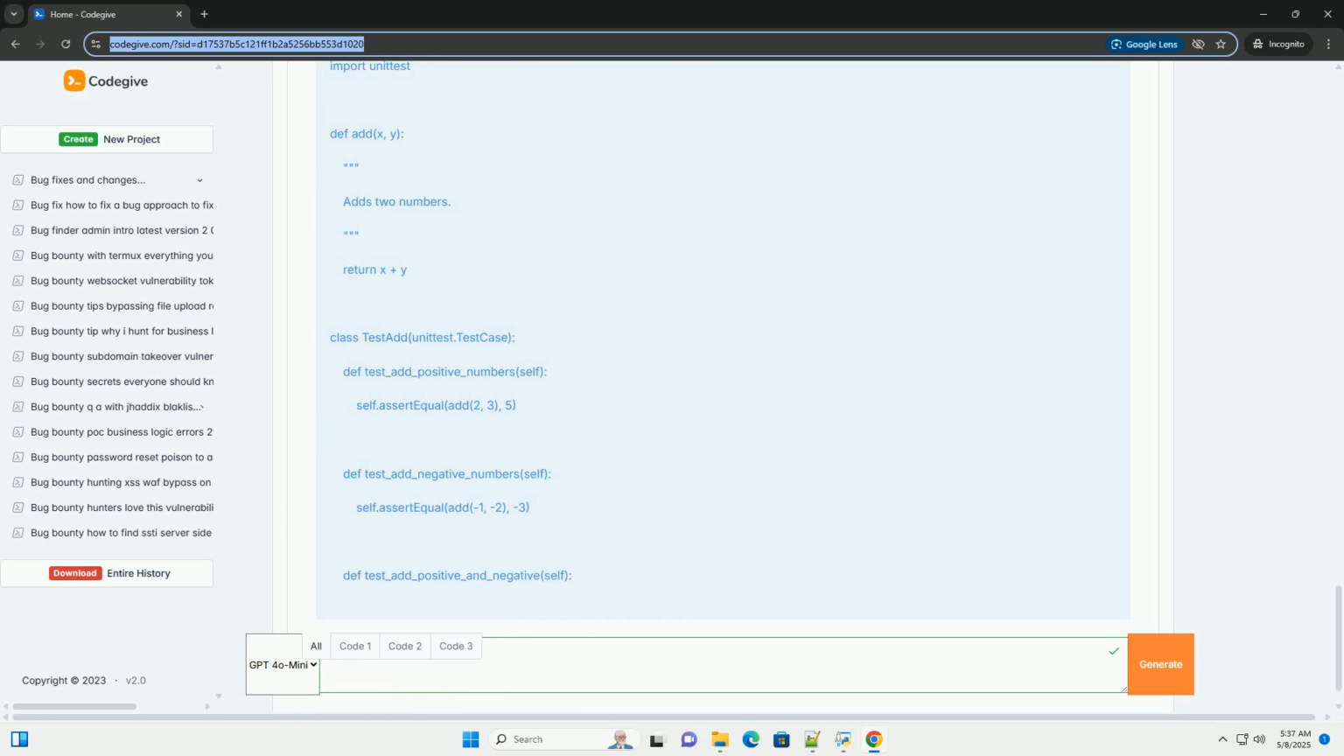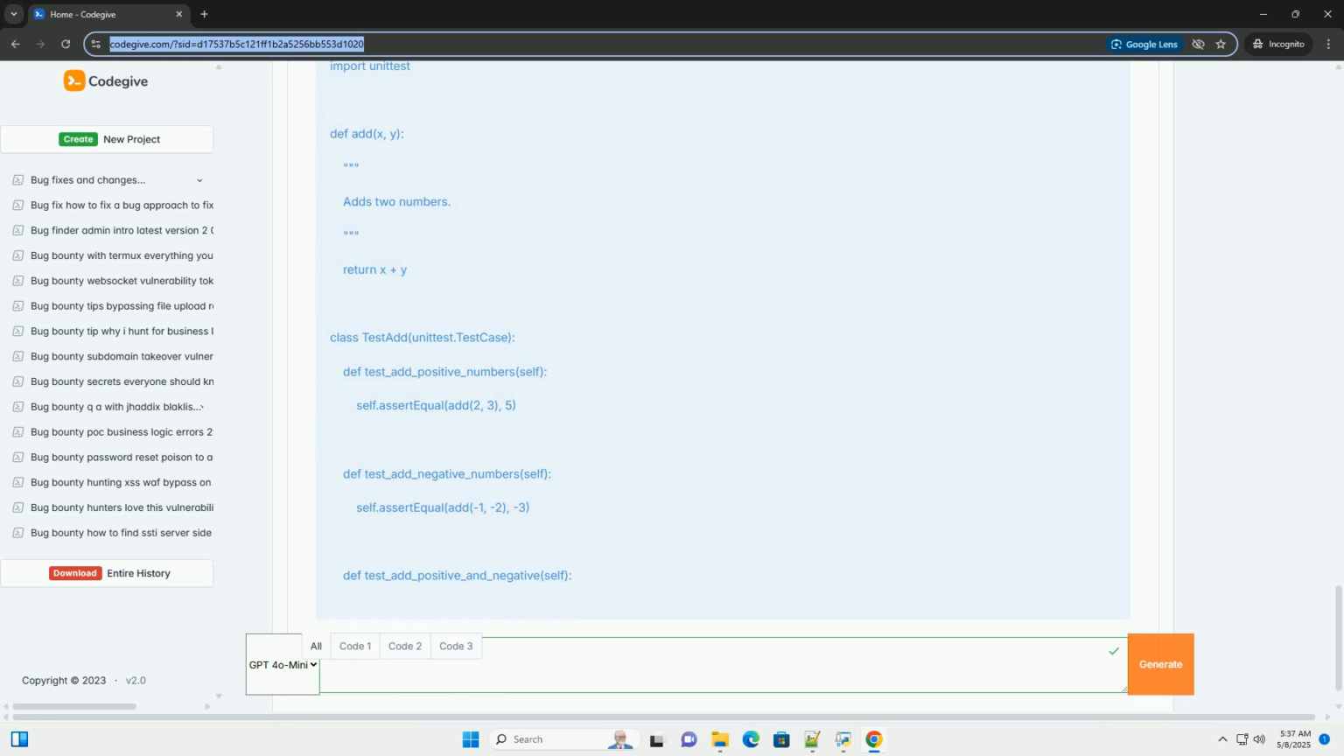5. Prevent regression. Add a regression test. Create a new test case that specifically targets the bug you just fixed. This will help prevent the bug from reappearing in the future.